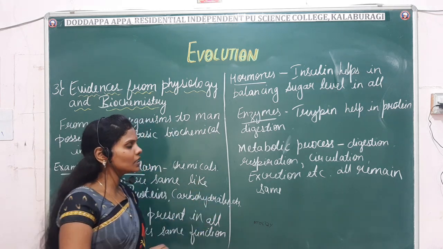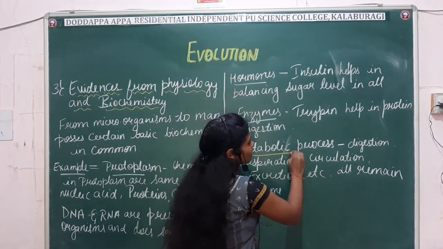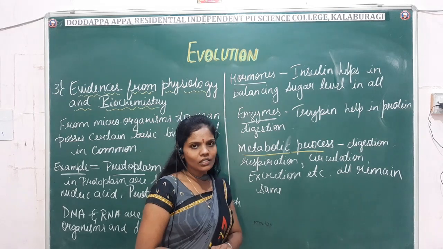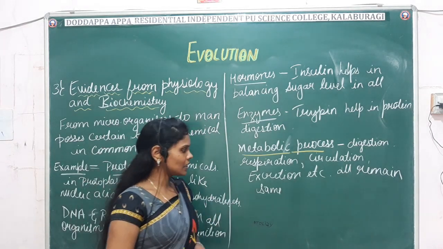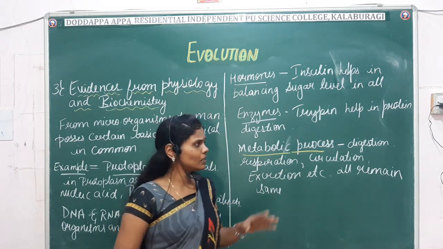Apart from this, one of the most important physiological processes is metabolism. Metabolic processes like digestion, respiration, circulation, and excretion remain the same in all organisms. For example, digestion.